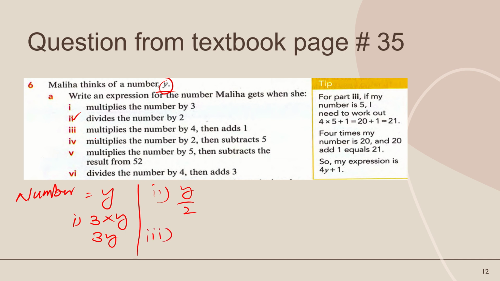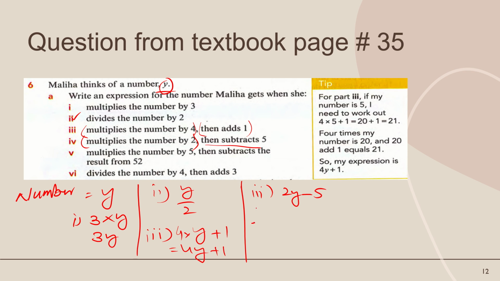Third one is multiply the number by 4 then add 1. It has two parts. Multiply the number she thinks of by 4, then add 1. Add 1 means plus 1. So the expression will be 4y plus 1. Same as the fourth part: multiply by 2 then subtract 5. This is the first part: multiply the number by 2, so write 2y and then subtract 5.